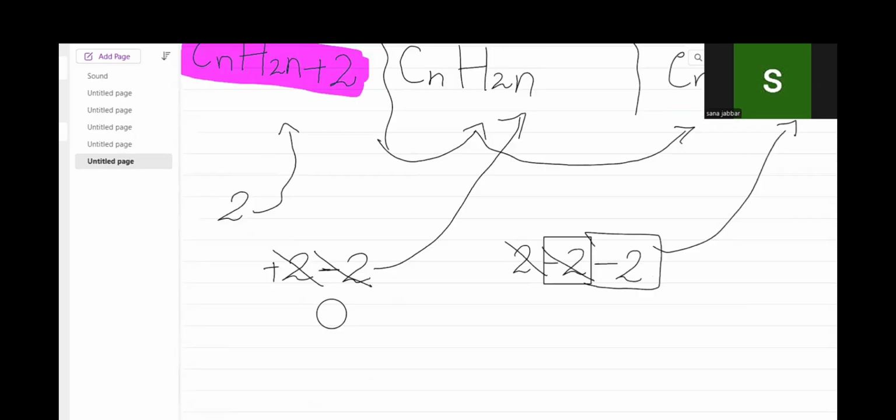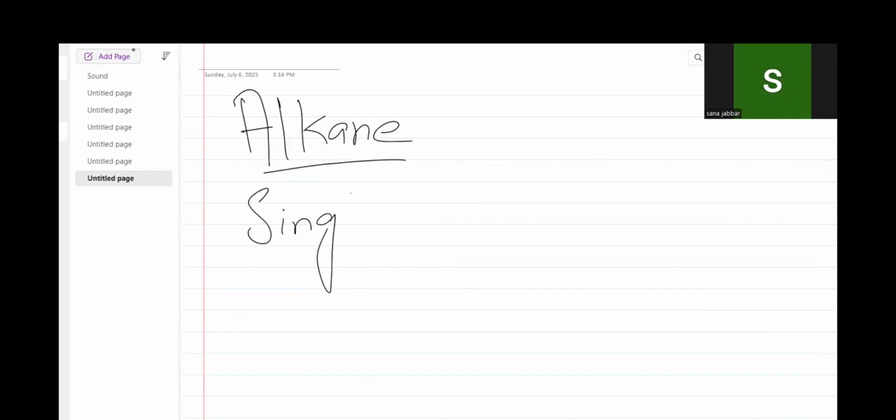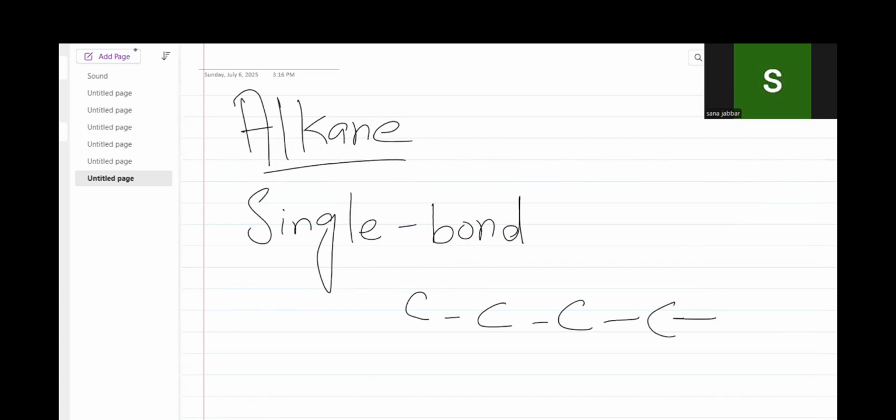Alright. So I'm going to explain the basic difference. This is the conclusion of our today's topic. Alkane means a single bond. When there is a single bond present between every carbon atom, no matter how long the chain is, it means that this is an alkane.